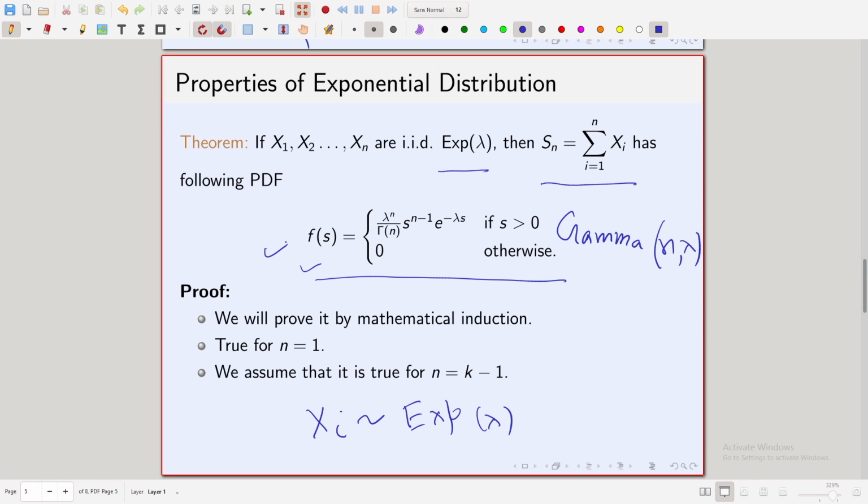Now, it is easy to see that this is true for n equal to 1. n equal to 1 means you are just looking at x1, but what is x1? x1 has exponential distribution, and what is the density?